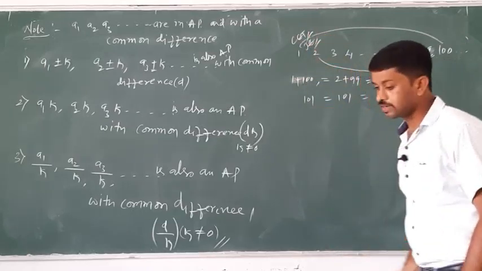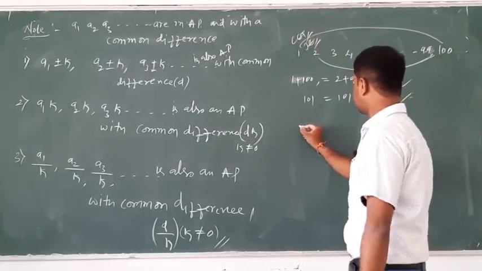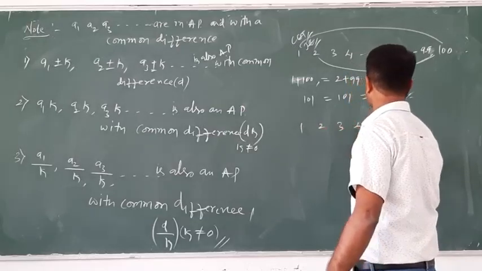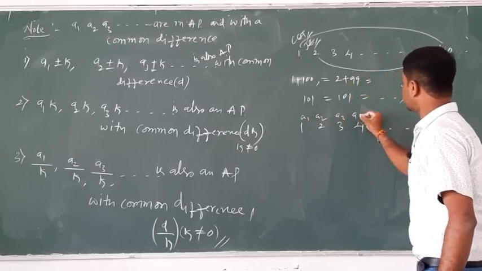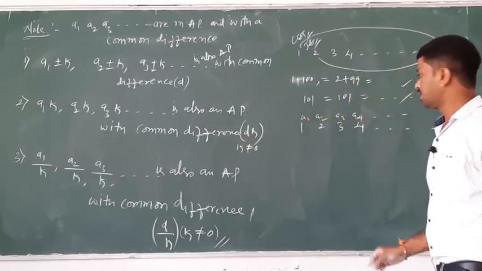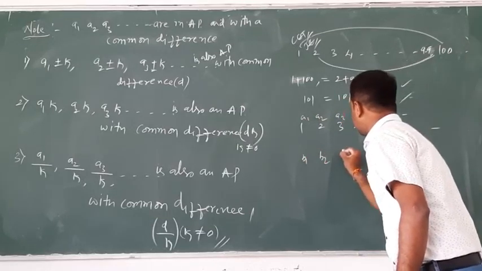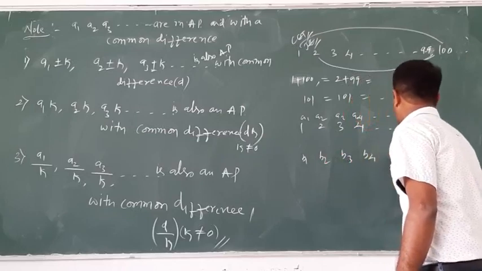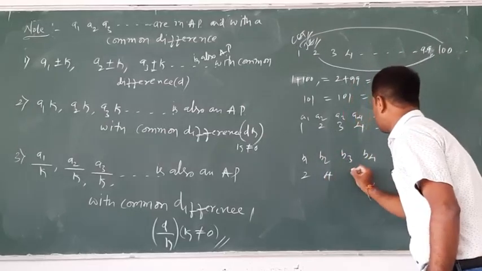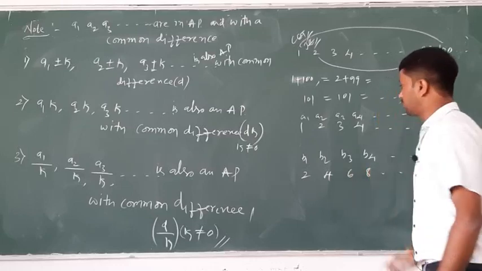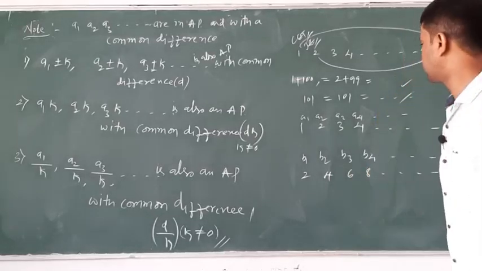Next, in the general condition, here 1, 2, 3, 4 and so on, consider as a1, a2, a3, a4 and so on. Next I will take b1, b2, b3, b4 and so on, the even natural numbers: 2, 4, 6, 8 and so on. There is a wonderful result. Listen carefully.